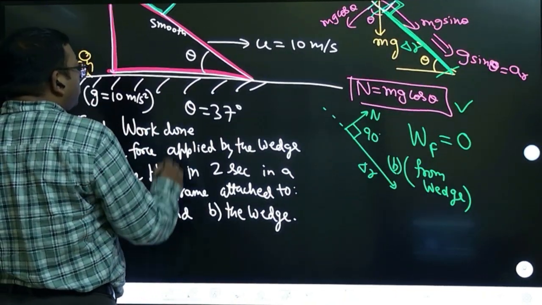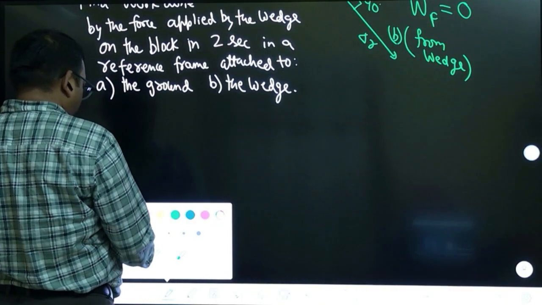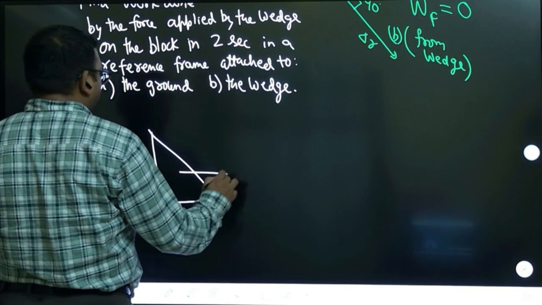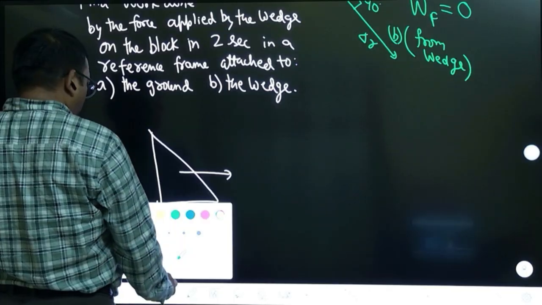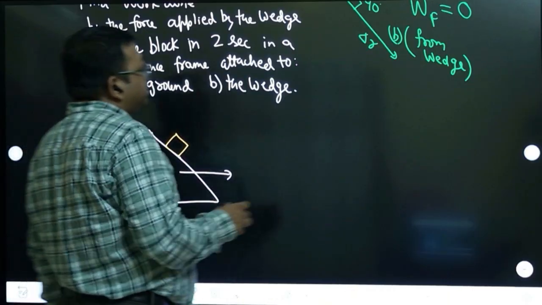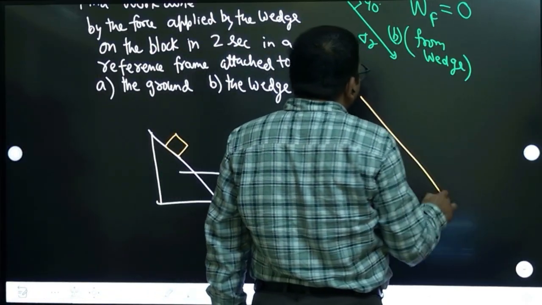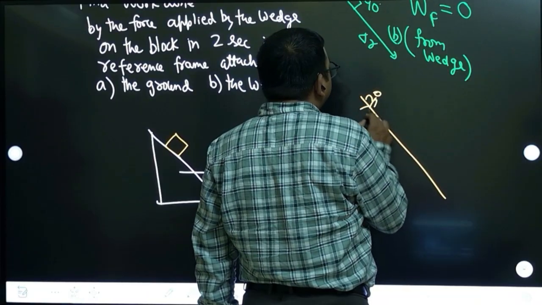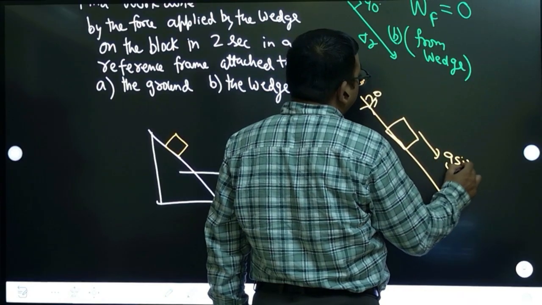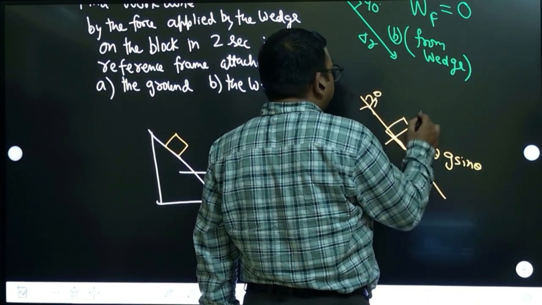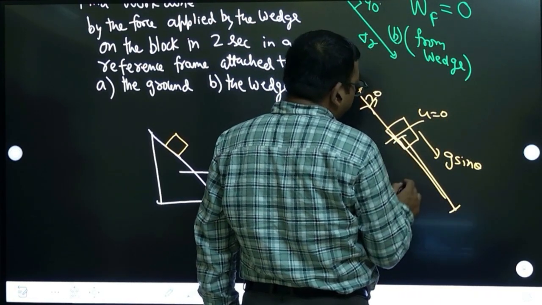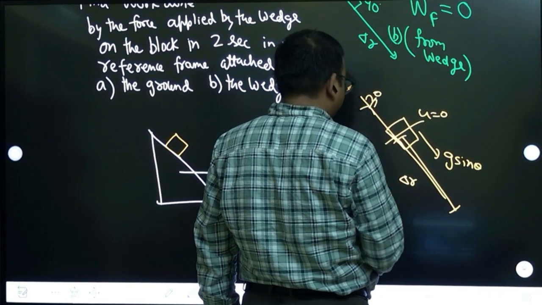So observer from the ground, what does he see? He is seeing the wedge moving, and on top of the wedge, this block is sliding. So first case that we have done here, first let us try to think about this. Observer is seeing this block going down with the acceleration of g sin theta, right? And it was released from speed 0. So how much displacement it will have? Let us calculate that displacement delta r first.